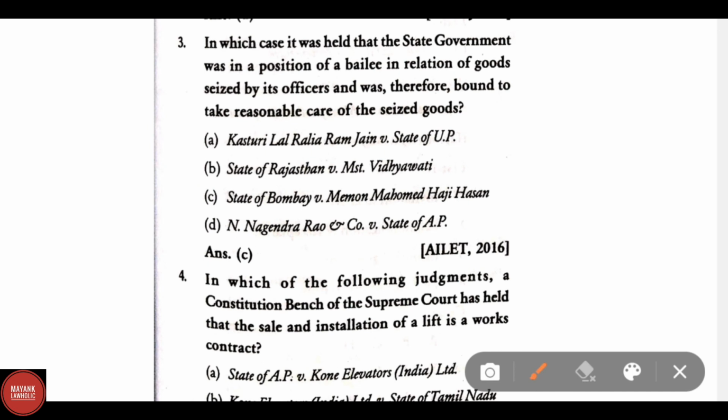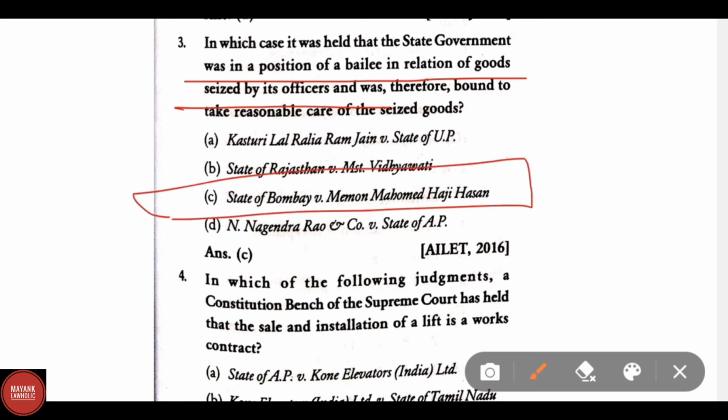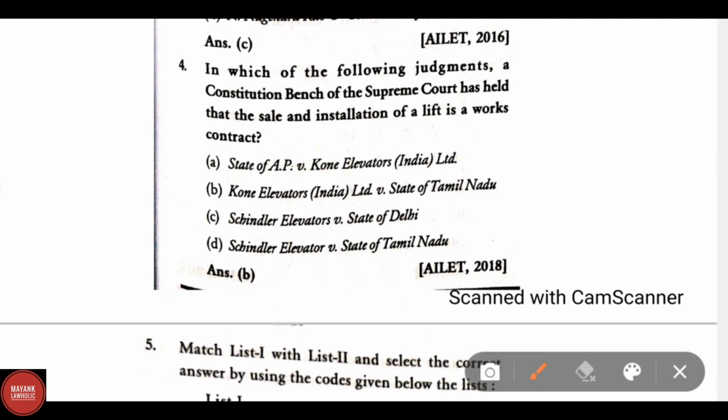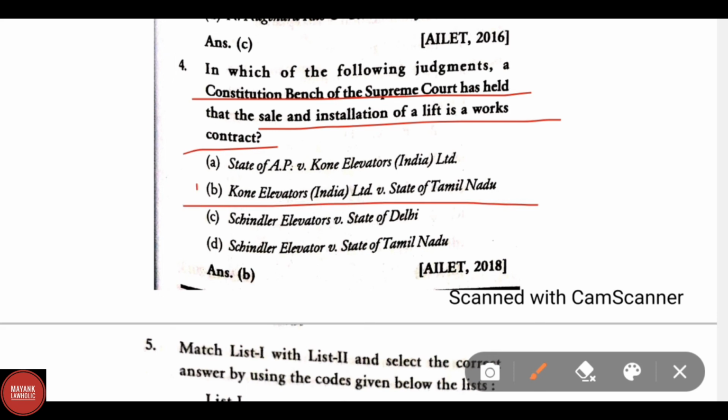In which case was it held that the state government was in position of a bailee in relation to goods seized by its officers and was therefore bound to take reasonable care of the seized goods? Here the correct answer is State of Bombay versus Memon Mohd. Haji Hasam. And which of the following judgments? A constitution bench of Supreme Court has held that the sale and installation of a lift is a works contract. The correct answer is B.